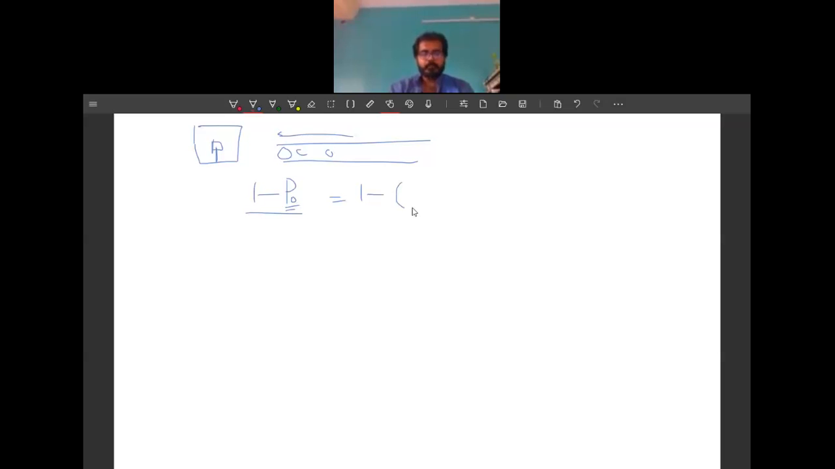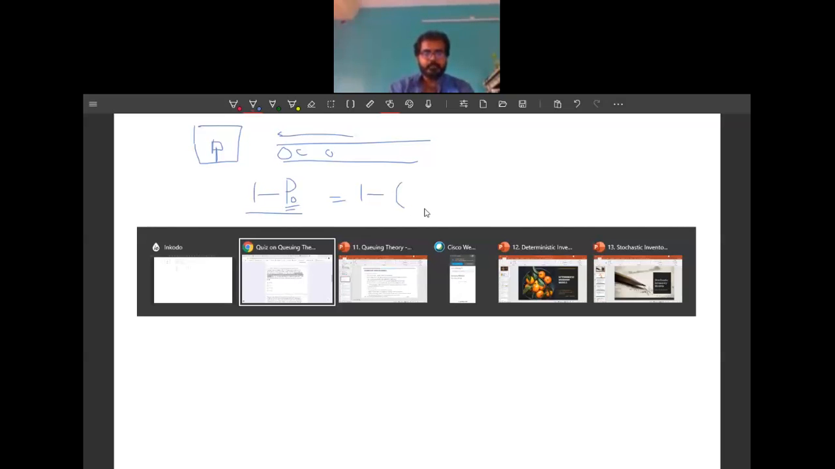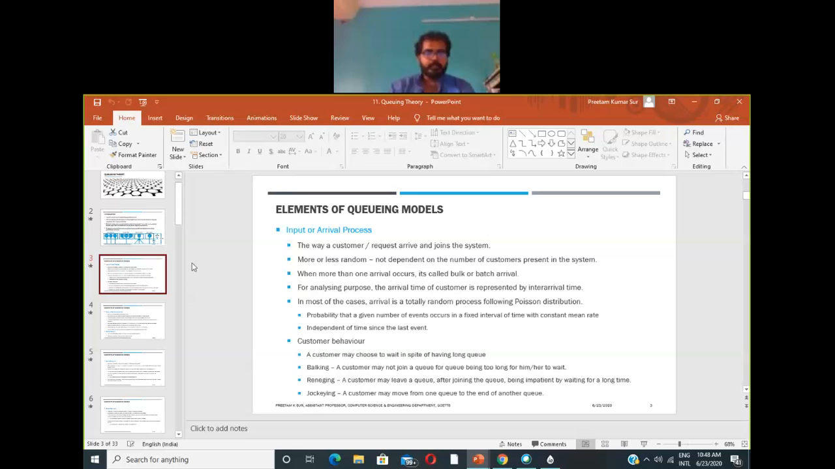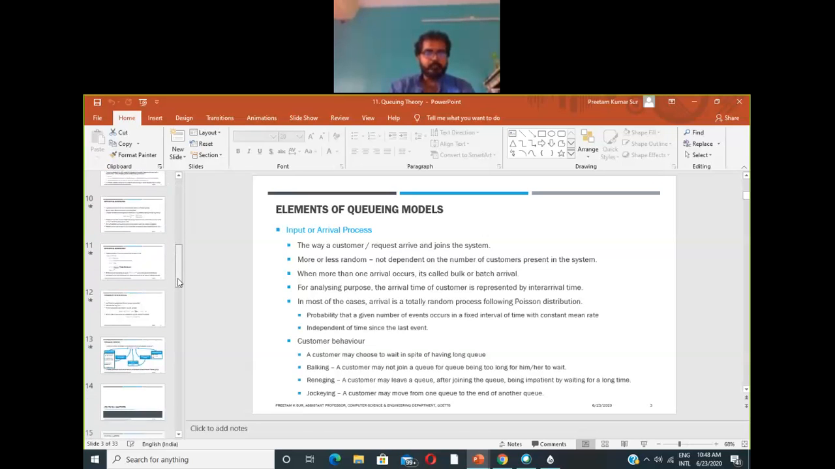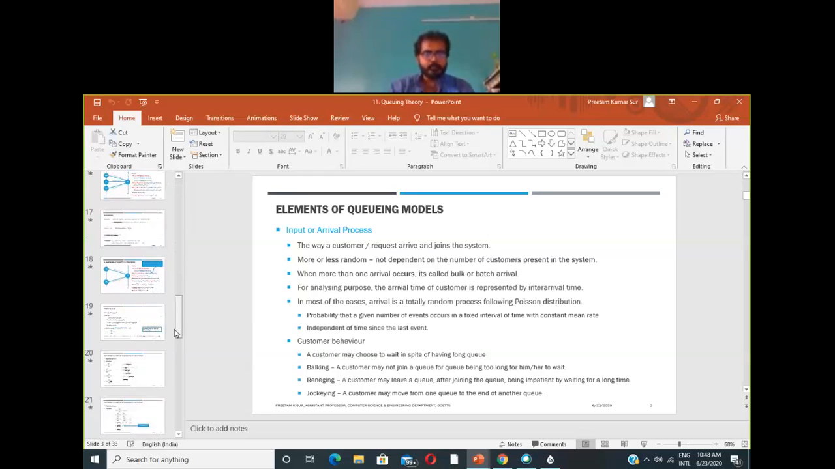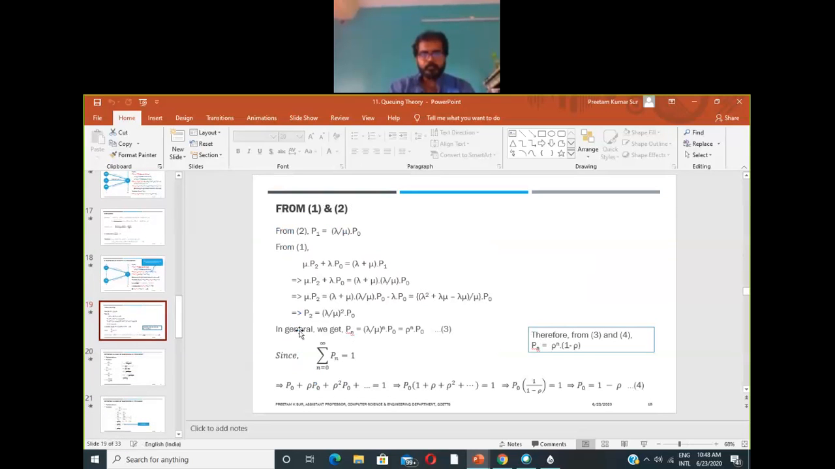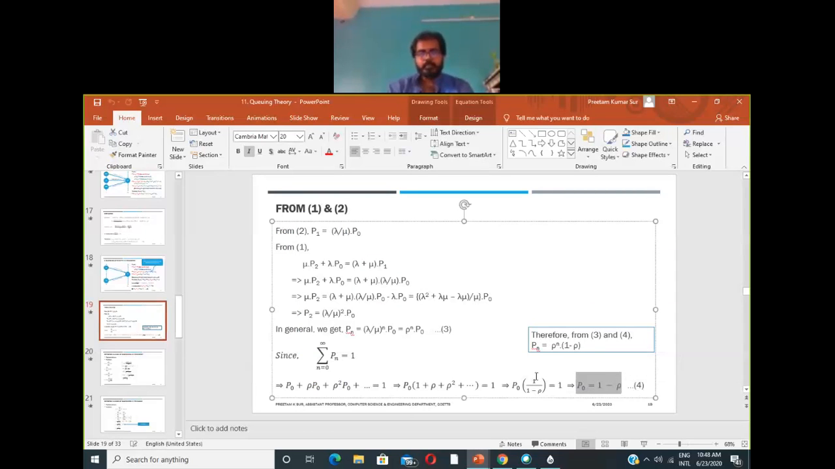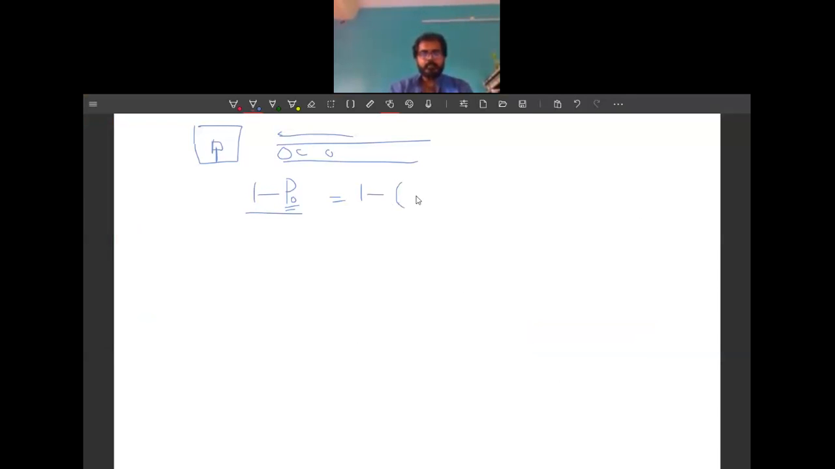If you can remember, for this infinite system, the expression for p0 was 1 minus rho, right? So here we will replace p0 with 1 minus rho. Now if we take it out of the bracket, these two ones will be cancelled, and the probability that there will be at least one person in the system will be equal to rho.